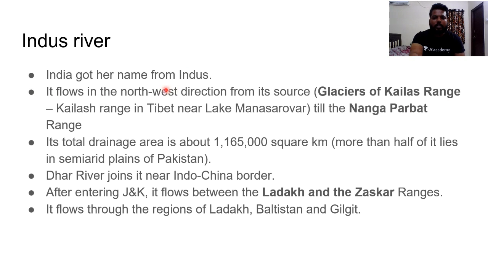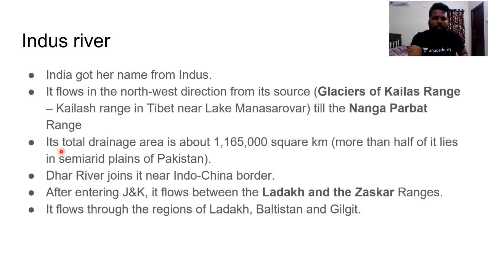The Indus River originates from the Kailash range in Tibet near Lake Mansarovar. Do remember this point. Near Lake Mansarovar, we have the origin of three important rivers of India, approximately. Not exactly from Lake Mansarovar, but near it, the Indus River originates. The Sutlej River originates from Lake Mansarovar, and apart from this, the Brahmaputra River originates almost near Lake Mansarovar. So Lake Mansarovar is the most important lake, the source of many important rivers of India.